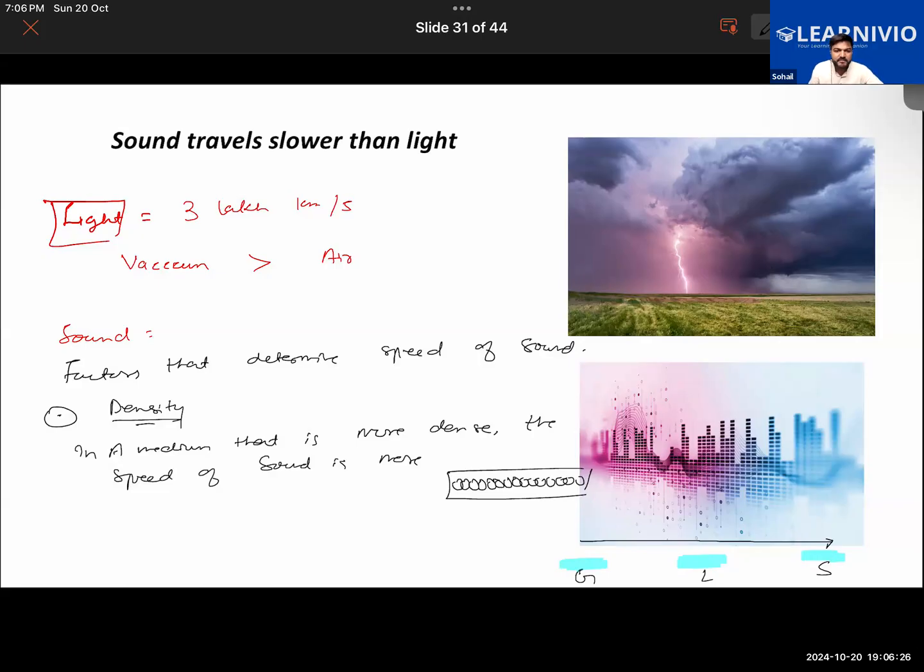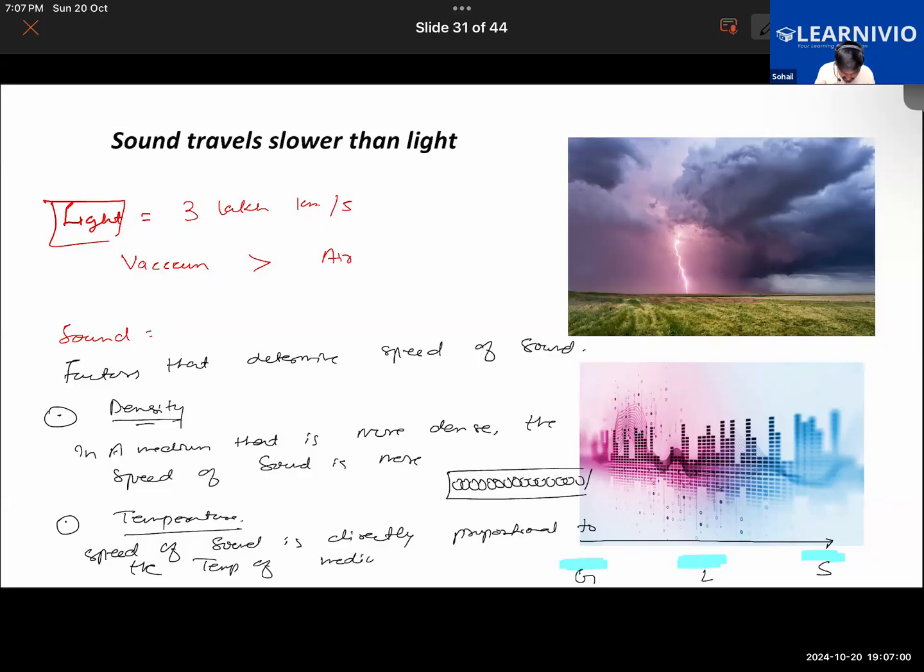Another factor is the temperature of the medium. The speed of sound is directly proportional to the temperature. So as the temperature increases, the speed of the sound also increases. Getting my point now? So speed of sound is directly proportional to the temperature of the medium. Hope this much is clear to everyone.